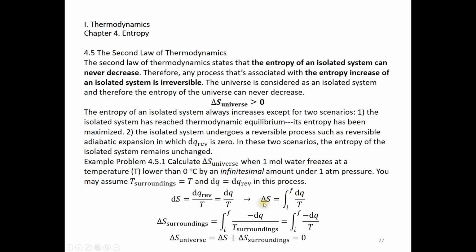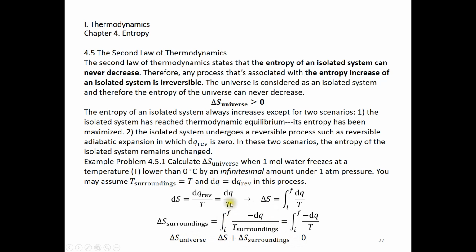Now let's look at delta S and delta S surroundings individually. So first, dS is dq reversible over T. That's the definition. And if dq is equal to dq reversible, we have dq over T as the expression of dS, then delta S is the integral of dq over T. Now if you look at the surroundings, it's also the integral of dq over T, but with a negative sign. So these two cancel. The entropy change of the universe is thus 0.